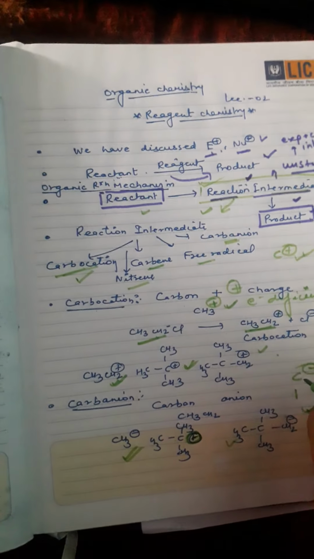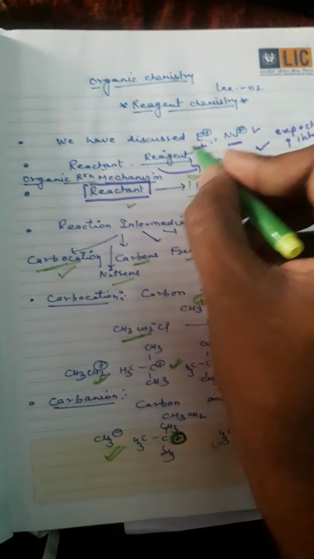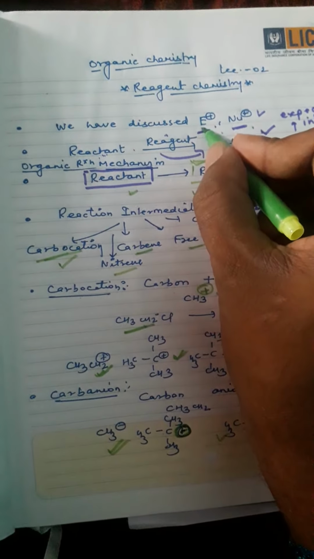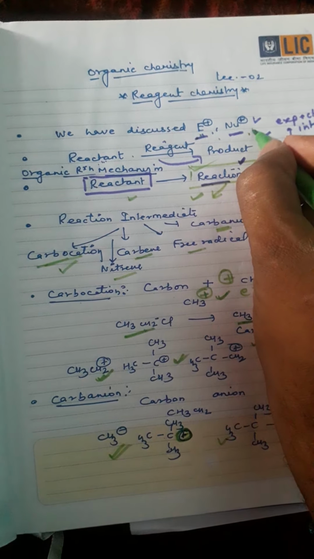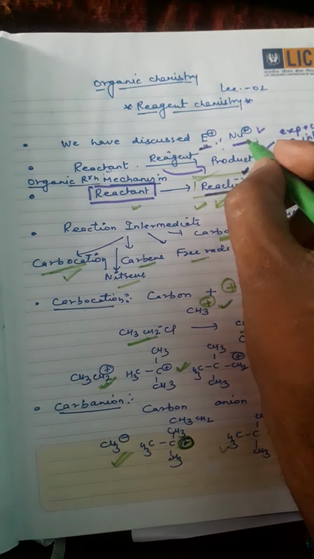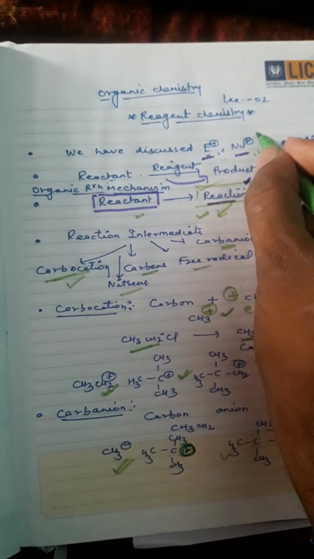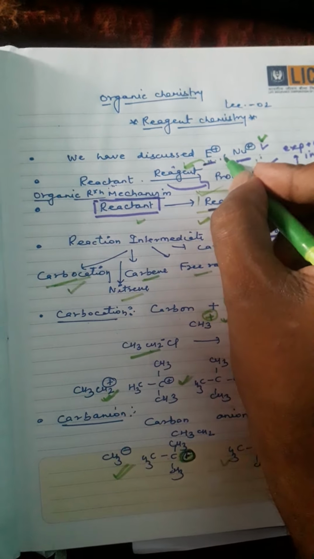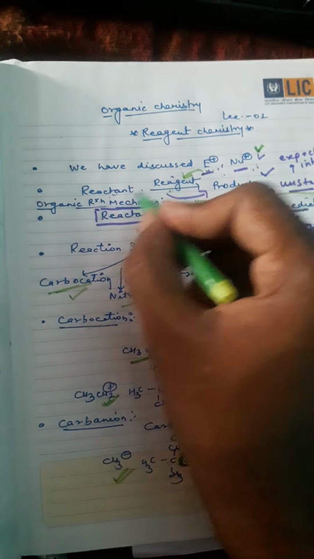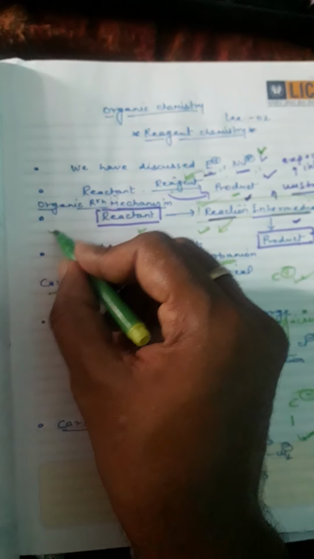It is a very short video, but your concept should be clear. In the first lecture we discussed electrophile and nucleophile. Electrophile is an electron deficient species, and nucleophile has excess electrons. Where electrophile and nucleophile are present, they act as a reagent. It helps the reactant convert to products. Clear?